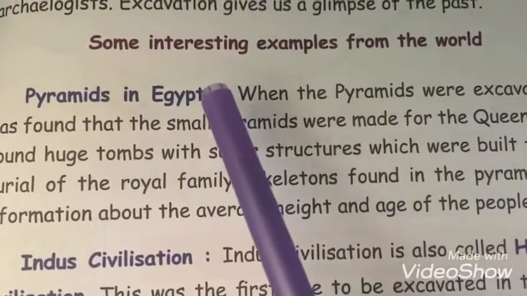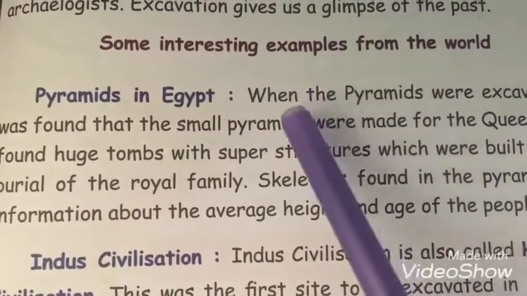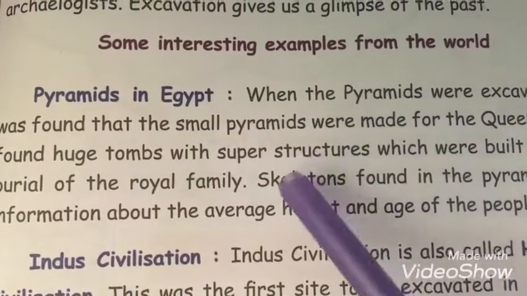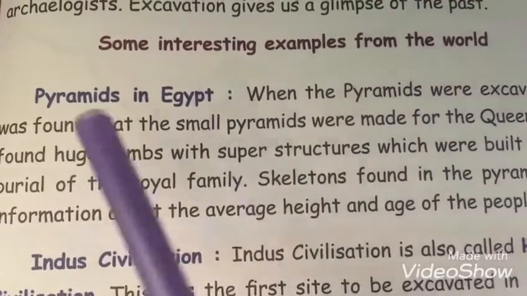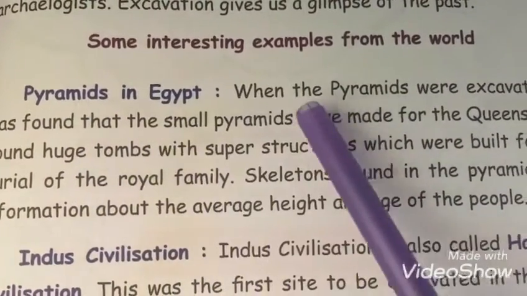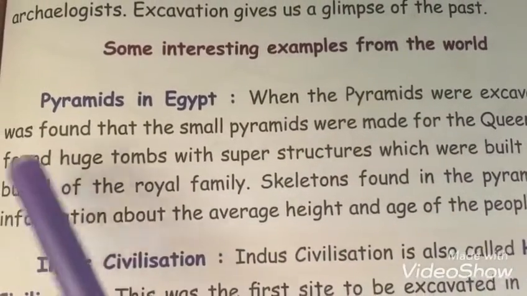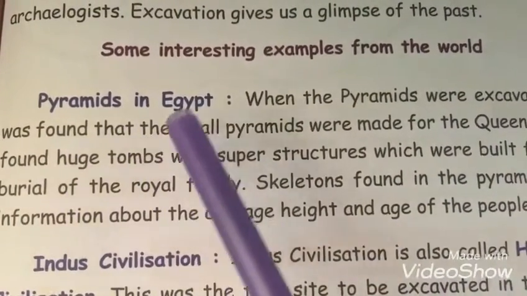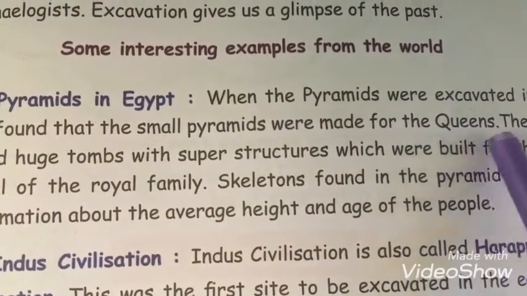Some interesting examples from the world. Now we are going to see the examples for this excavation process. The first one is pyramids in Egypt. When the pyramids were excavated, it was found that the small pyramids were made for the queens.